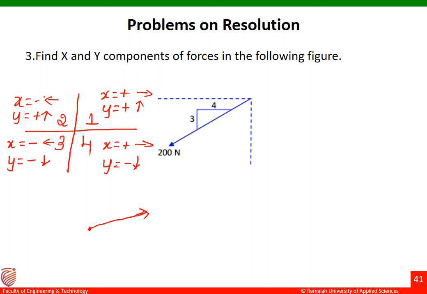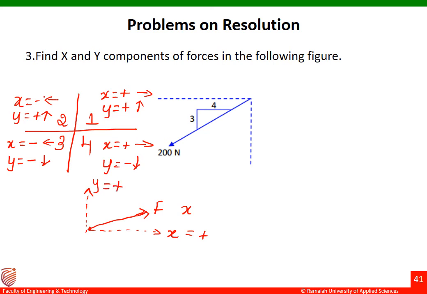So what we have to do is draw the axes in the direction of force, along this direction and along this direction, that is y direction and x direction. This is the given force F. So here in this case, the x component will be positive and the y component will also be positive.